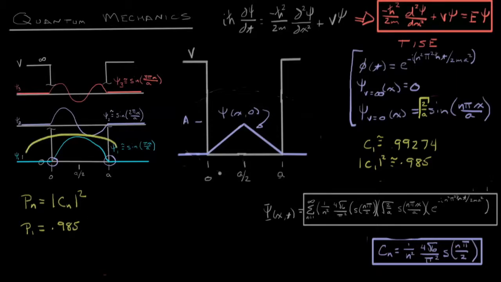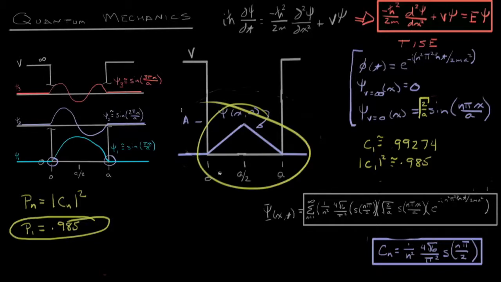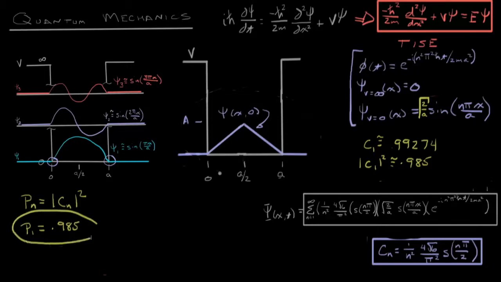Well, that makes sense to us. When we looked at the original shapes of C1, C2, C3, we saw that C1 looked very much like our initial condition. So we would expect the full solution to be heavily dependent on C1. This does not mean that if we measure the wave function, 98.5% of it is in stationary state 1. No, when you measure any wave, it chooses a stationary state. It is 100% in that stationary state. It simply means that 98.5% of the time, it'll be in state 1.